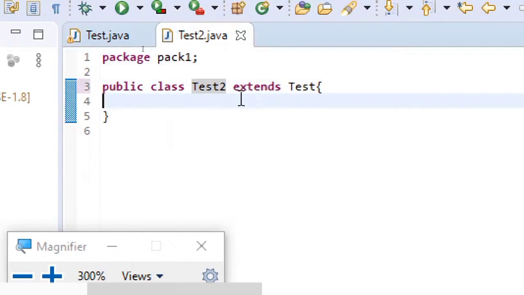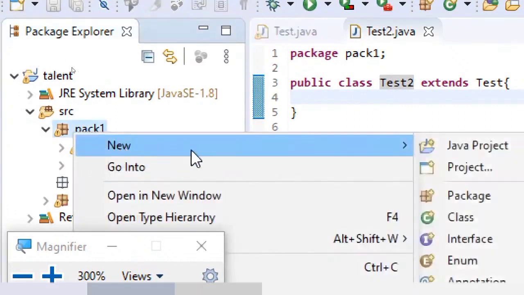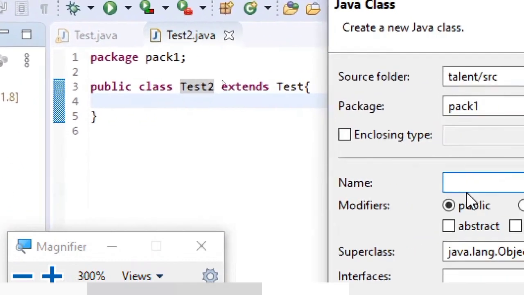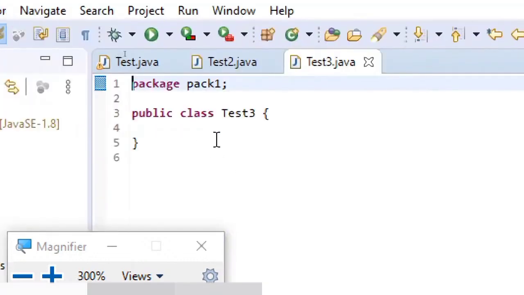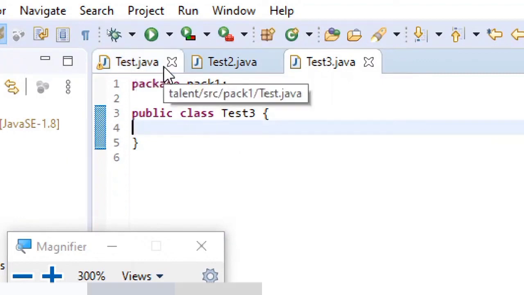Now I'll create one more class, and let's just name this test3. So it's not having any relation with test. Observe this difference carefully.